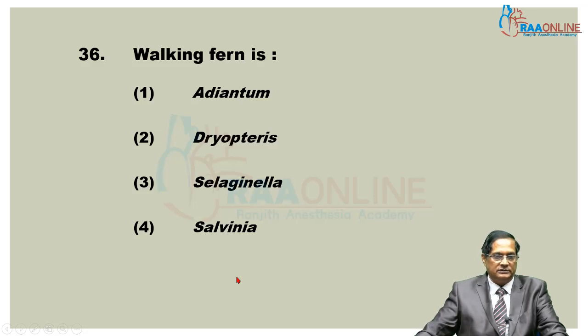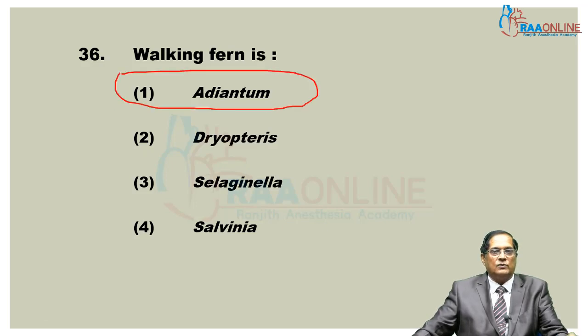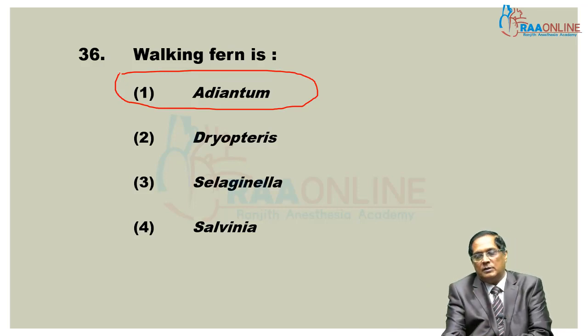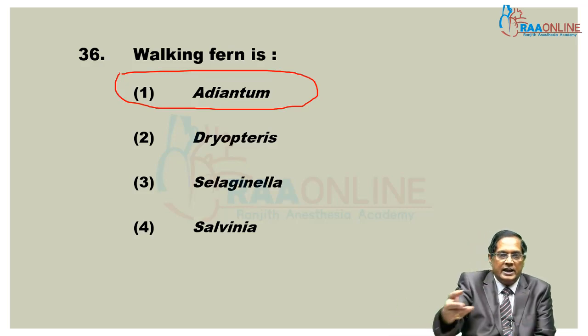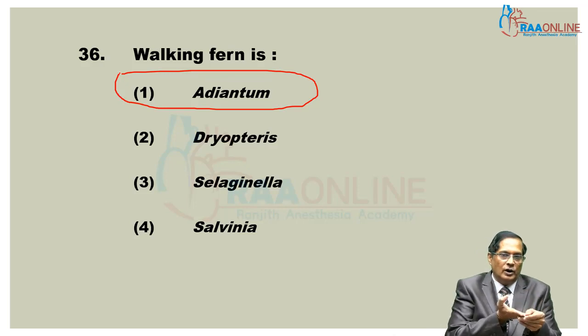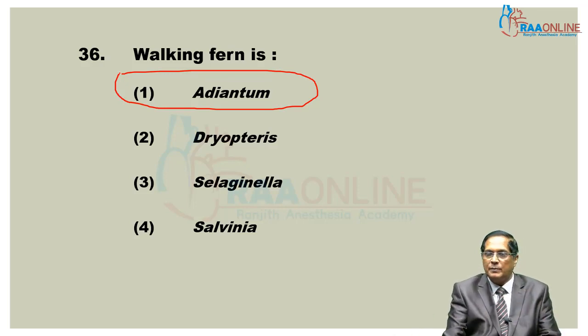Walking fern. Fern is a member of pteridophytes, and Adiantum is regarded as the walking fern. Why is it called walking fern? On its leaves there is a bud. When it comes in contact with the soil surface, it develops into a new plant. So Adiantum spreads over the entire area by the buds on its leaf, and it is a creeping structure. So for walking fern, the answer is Adiantum.